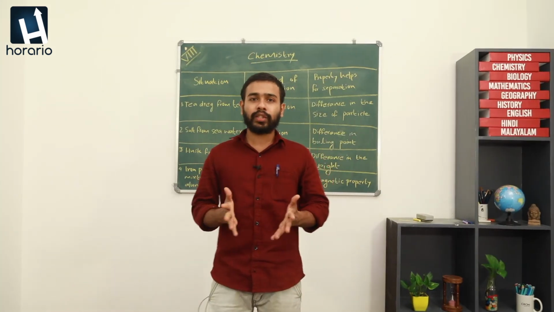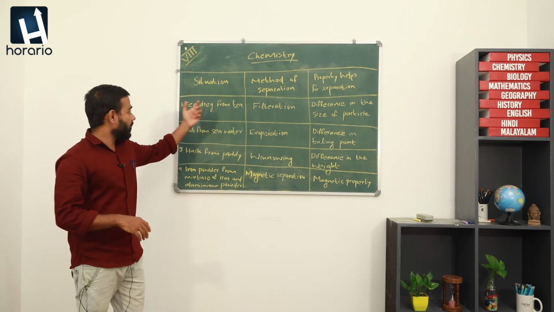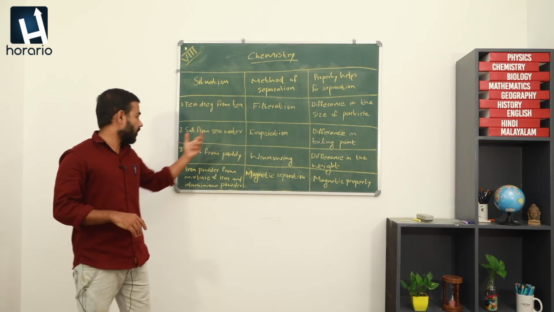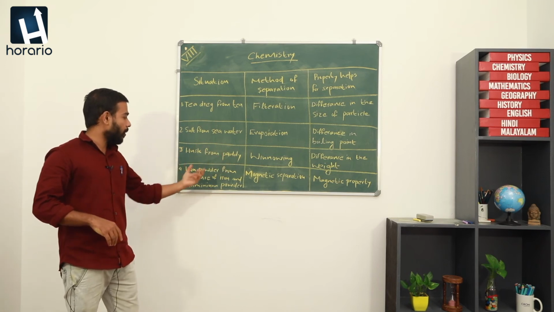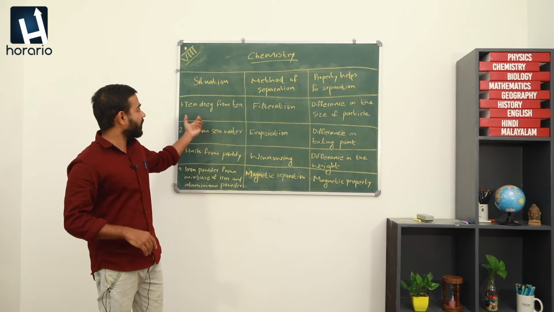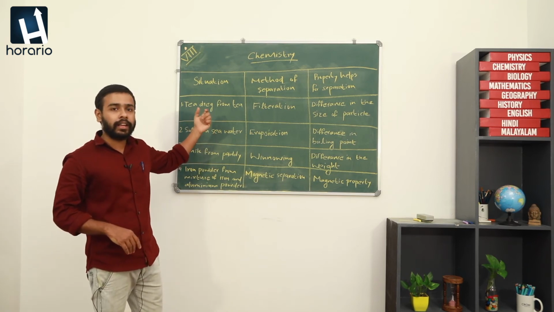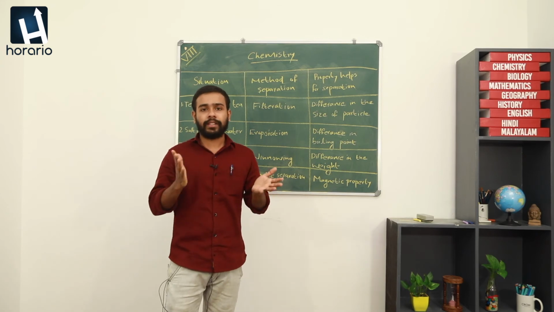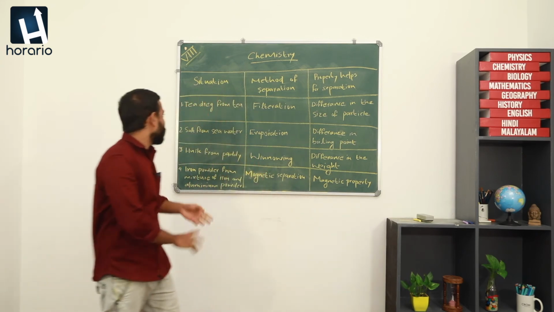Okay, so we have situations like separation of tea drug from tea, salt from seawater, husk from paddy, and iron powder from a mixture of iron powder and aluminum powder. So, these are some mixtures and each contains a number of components. So, we need to separate these components. How? Let us have a look.